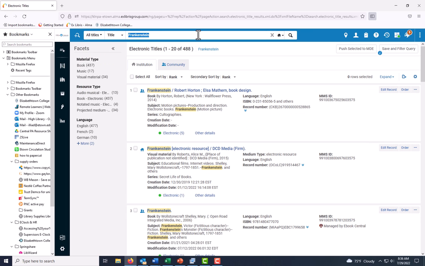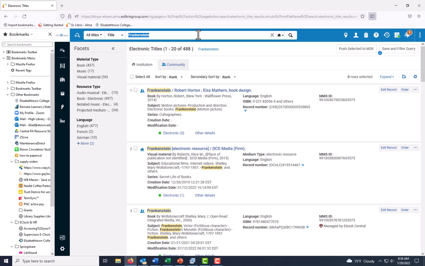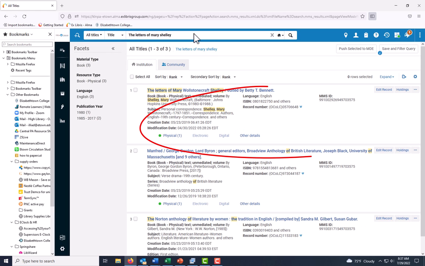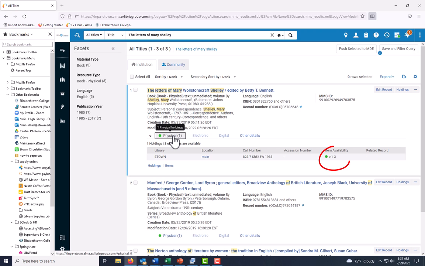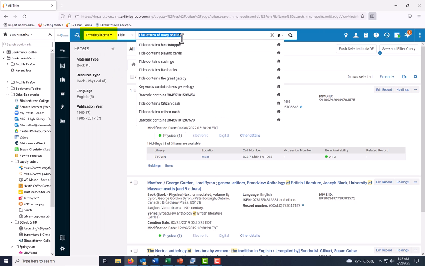The titles part of all titles means that for items that have multiple volumes or copies, we're going to only get one search result. So if I look up the letters of Mary Shelley, I'll only get one result. However, there are 3 volumes of this title. To see all 3, I would have to select physical items instead of physical titles, which will bring up each volume as a separate search result.